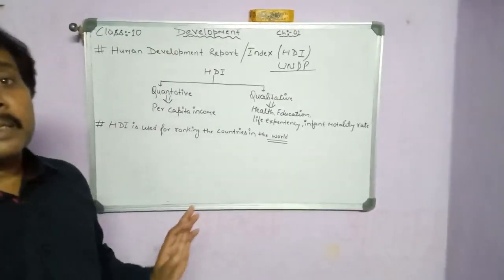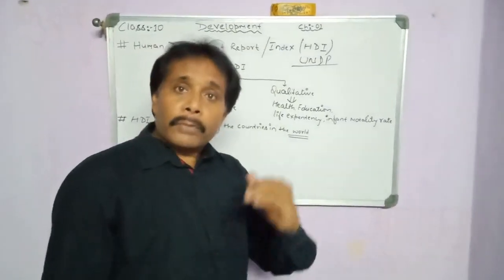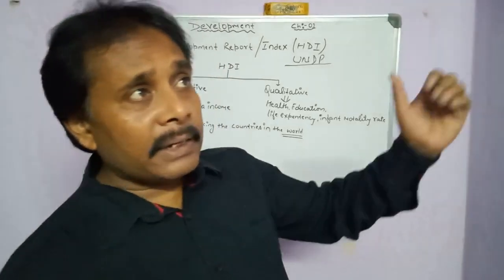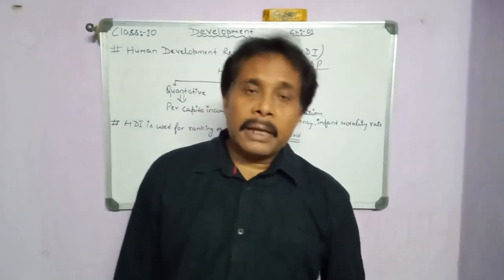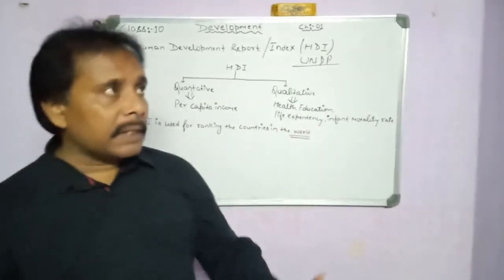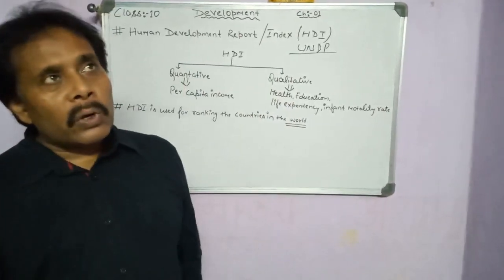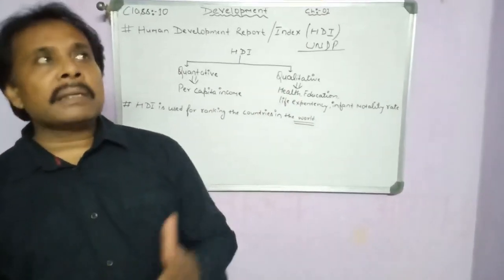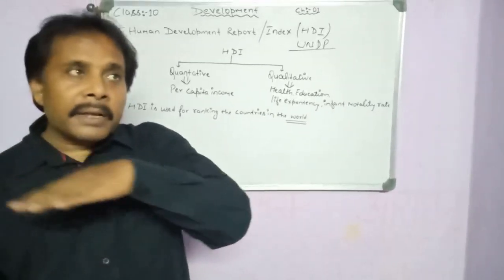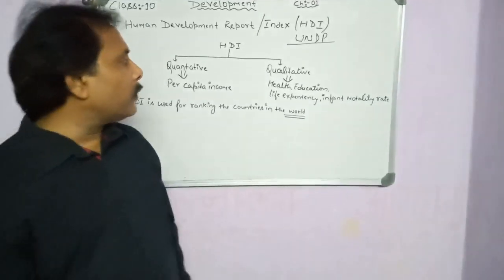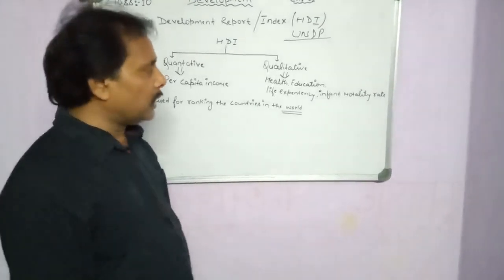But it is not necessary that all the people will survive 72 years. Some of the citizens may exceed 72 and go to 80 or 90, and some of the citizens do not reach that point and lose their life before 70 years, such as at 60, 65, 50 and so on. So when we calculate the average, we find that India's life expectancy is 72 years.